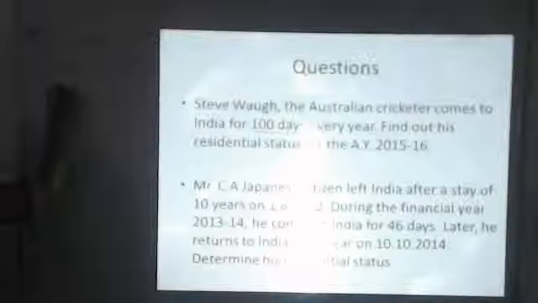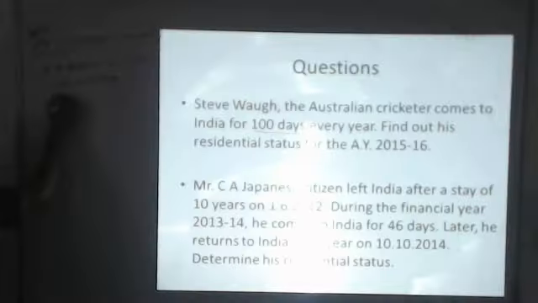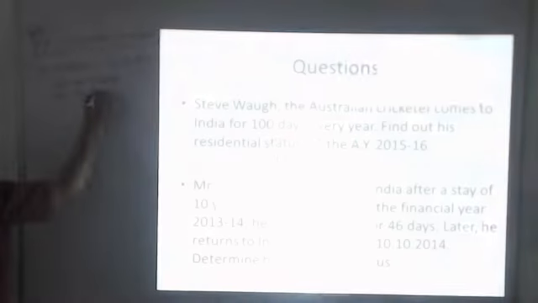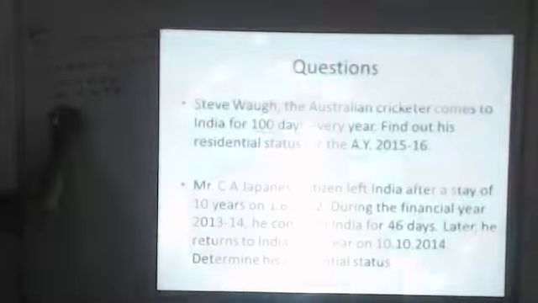For this purpose, we write the number of days he was in India. For the month of October, which has 31 days, he was in India for 21 days. For November, he was in India for 30 days. For December, he was in India for 31 days.